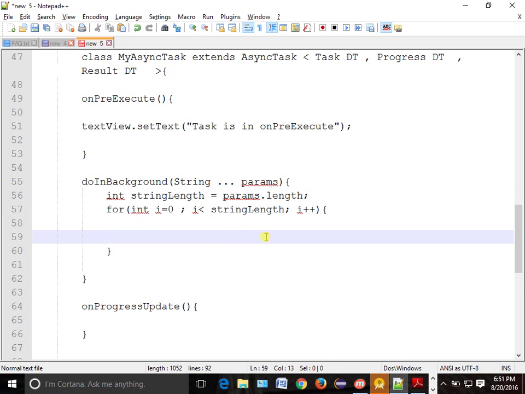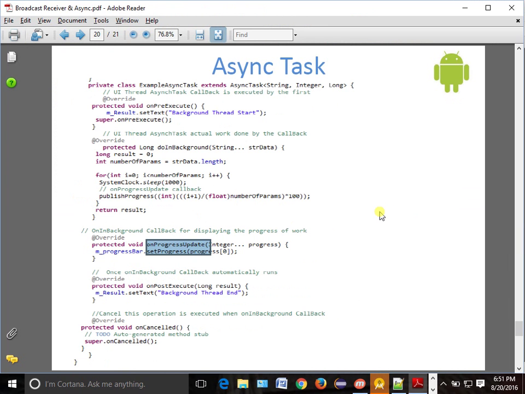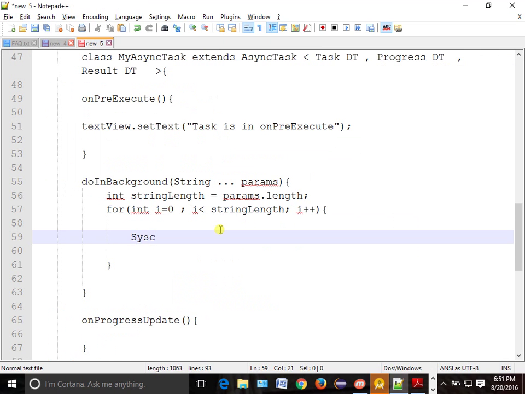Okay, and we want to sleep for some time, so we can use some sort of system or thread. So let's try to see here what we have done. We are doing SystemClock.sleep, for maybe 1 second. I want to sleep for 1 second. It should be in milliseconds, so 1000 milliseconds.